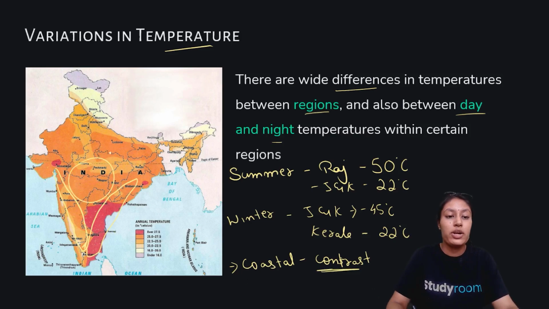So if in Jammu and Kashmir it is minus 45, in Kerala it will be 22, which is totally opposite. That leads to variation in temperature, also because of the Tropic of Cancer, and India lies in between the high pressure belts.